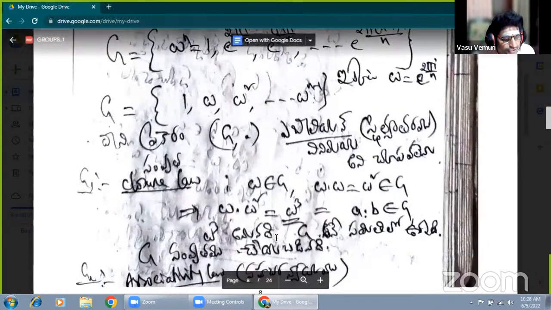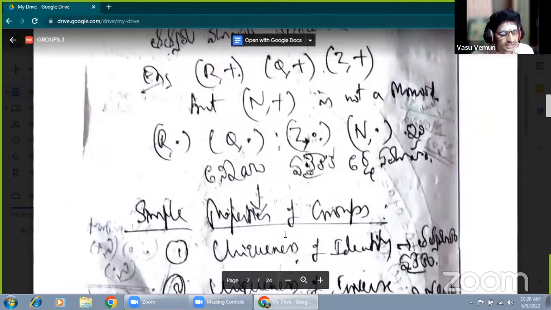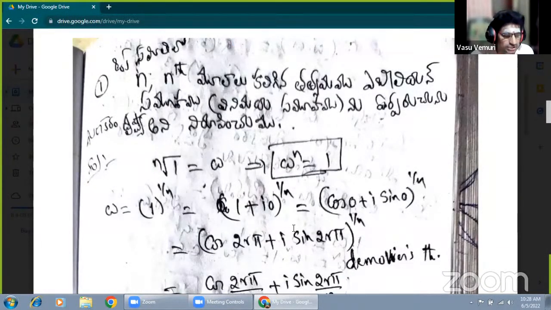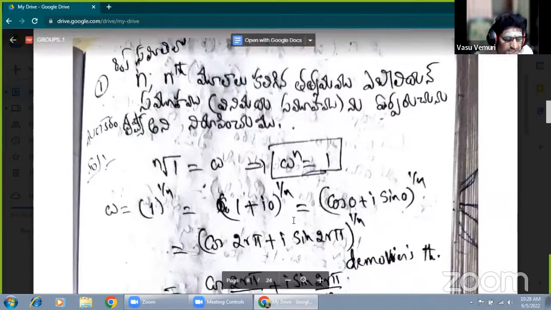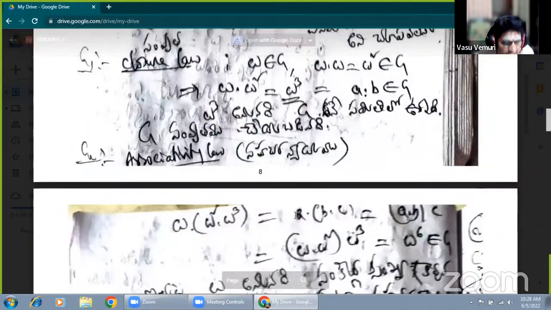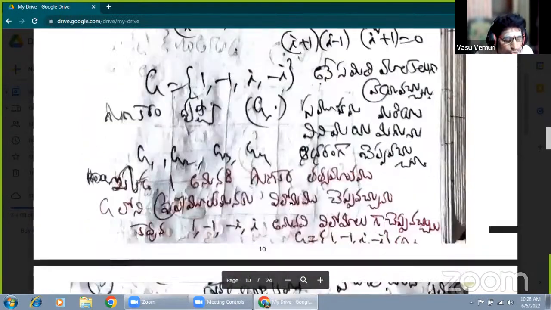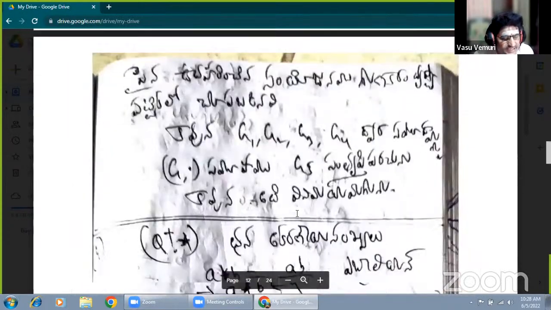Very good morning. Onwards from yesterday, we explained some other concepts. Group examples are also explained, and simple properties of groups are well defined. Now yesterday in the last hour we explained a problem: A star B equals AB by 2 to form a finite abelian group. See this one example.